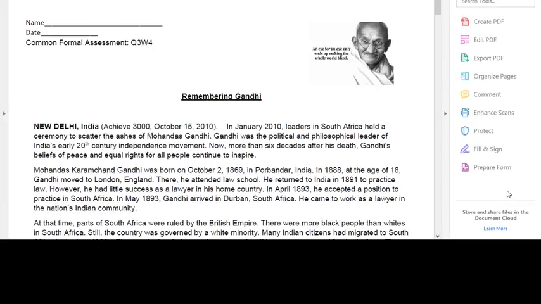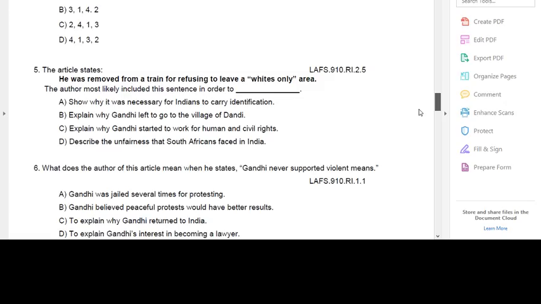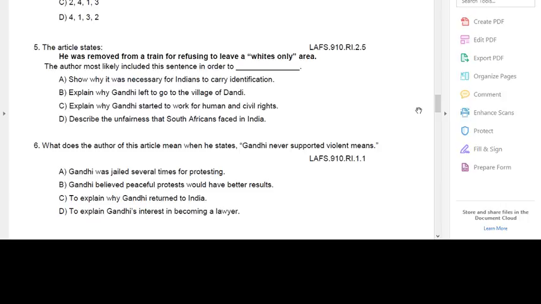I'm going to be going over number 5 from our common assessment, Remembering Gandhi. And so as I look at my PDF, as I look at my test, when I scroll down to number 5, it says, the article states he was removed from a train for refusing to leave a whites-only area.